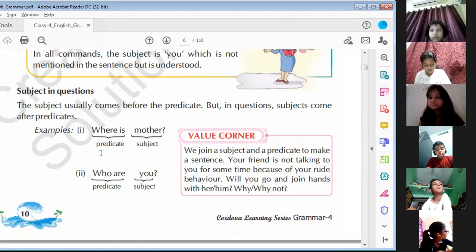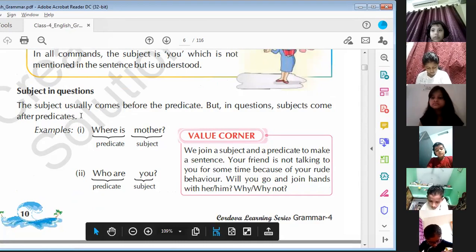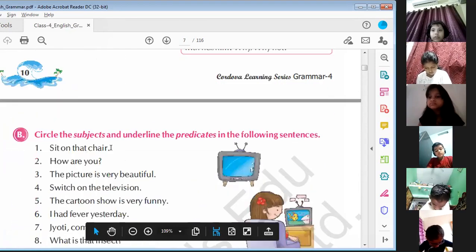Subject in questions. The subject usually comes before the predicate, but in questions, the subject comes after the predicate. In questions, you can see the predicate is written in the first place, and in second place there is the subject. Like, where is mother: where is the predicate, and mother is the subject.